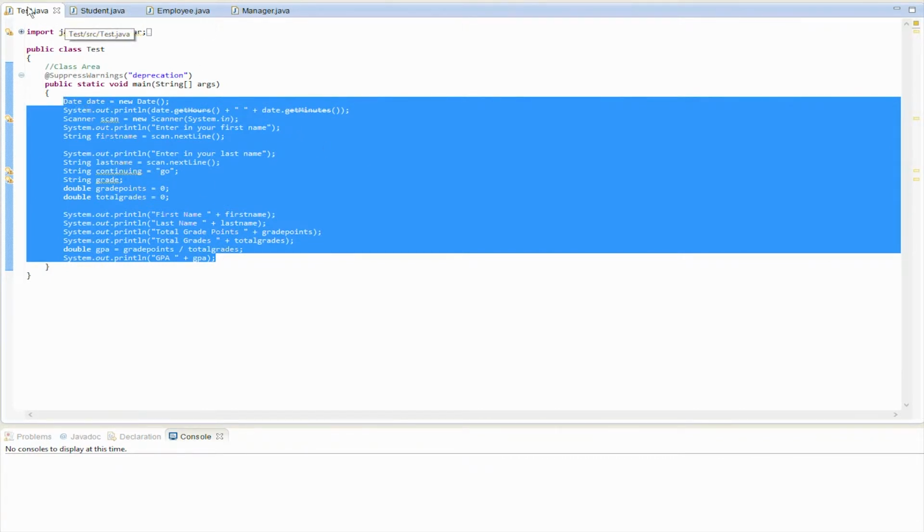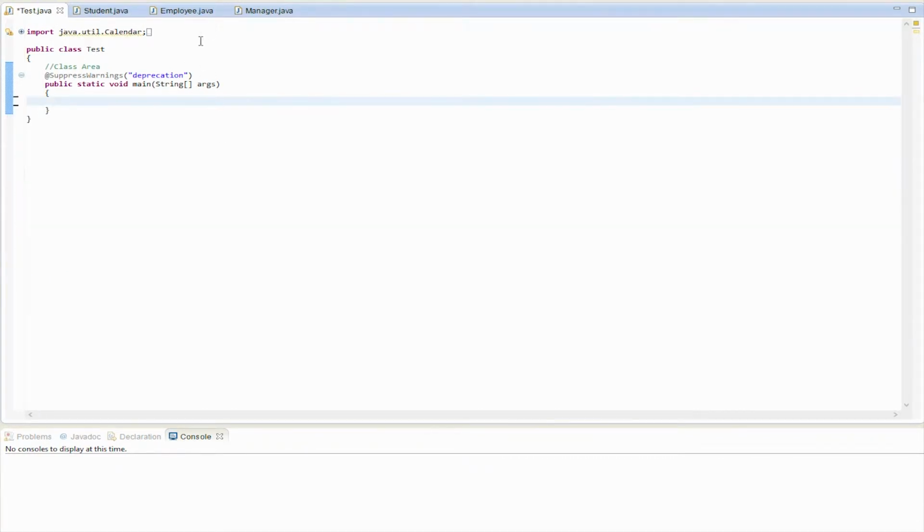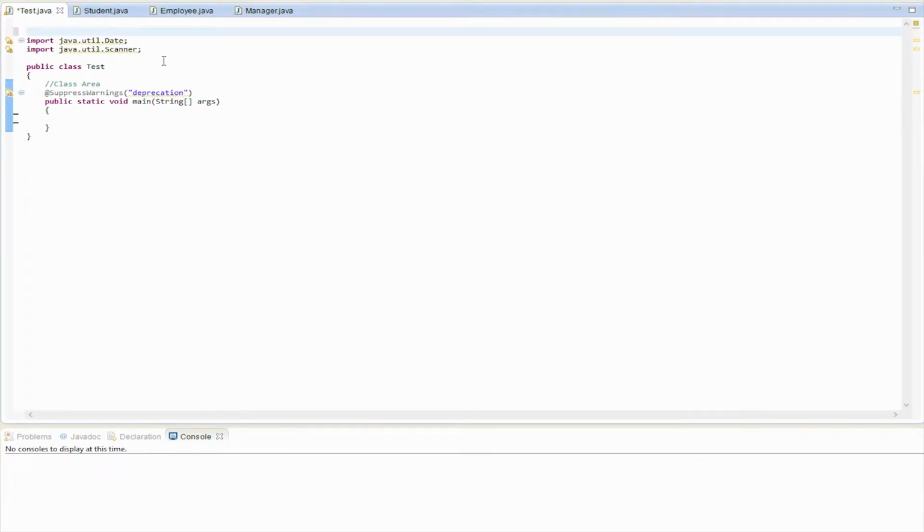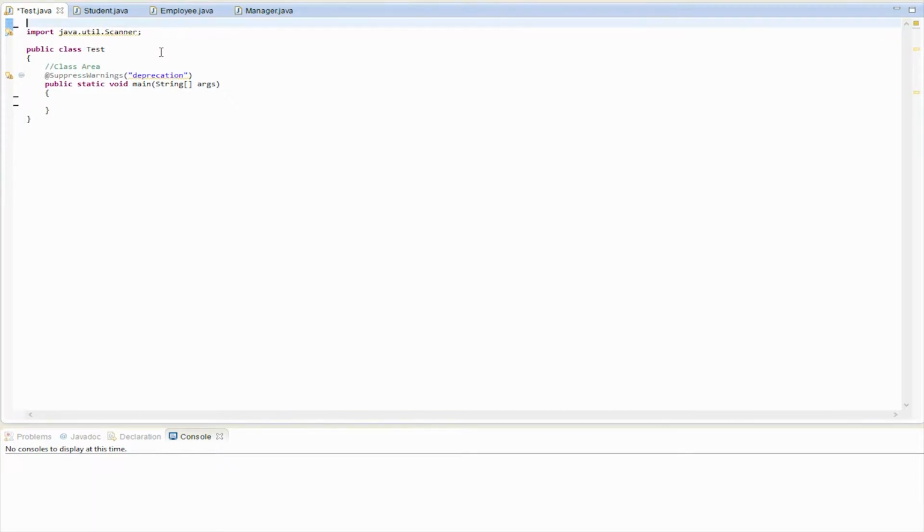So we're back here at tests, and we are going to just delete all this stuff that's in here except for scanner. So let's say we want to create a list. Basically all you have to do is you do double, or you do like int, and then you just do 2 brackets, and that's saying that you want an array. Now we're going to go over how to create an array list in a little bit. We're just going to touch into array because array is similar to array list, and then you can just call it whatever. This is the identifier.